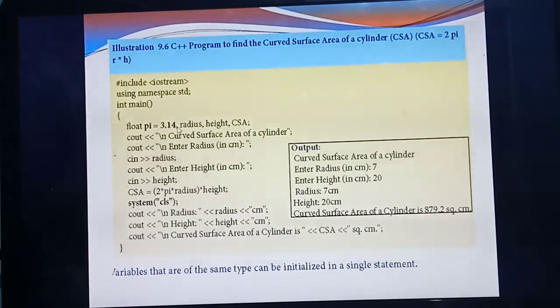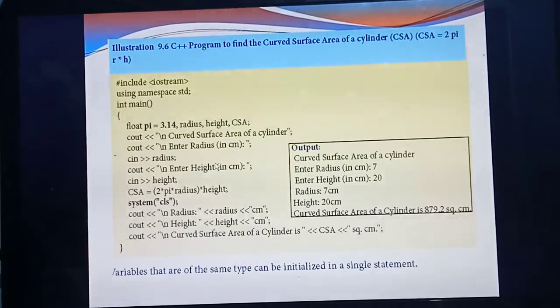Then comma. Then what are the variables you need? Radius, height and curved surface area. Curved surface area is CSA, the short form used for calculating the curved surface area. Understood? How many variables do you need? Pi, radius, height and curved surface area. The value of pi is 3.14, initialized in the declaration itself. Comma, radius, comma, height, comma, CSA. This many variables you are going to use inside the program.